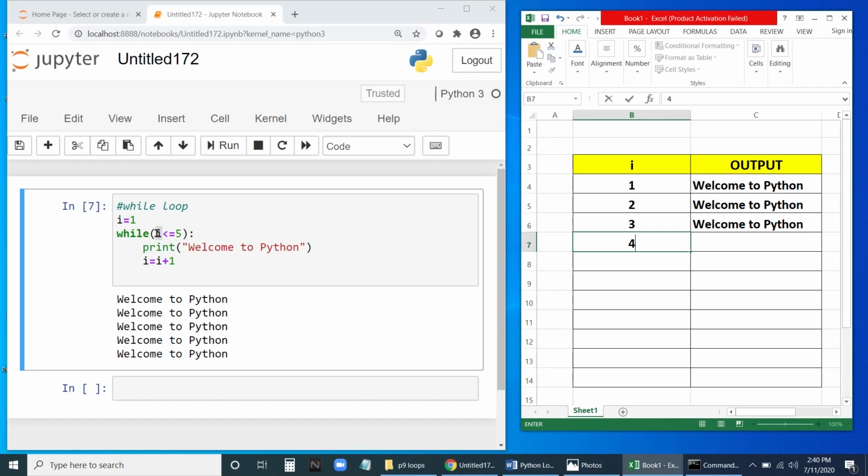Again it will go back. When it checks this condition, I is 4 now. Is 4 less than 5? Definitely, 4 is less than 5. So again it is going to print welcome to Python again.